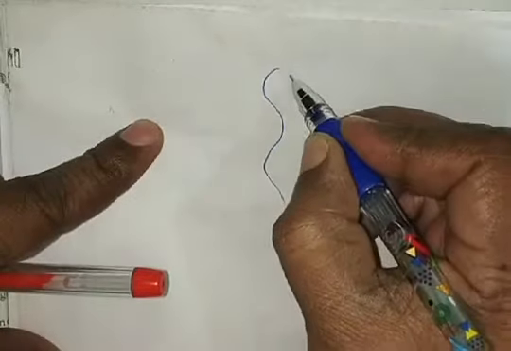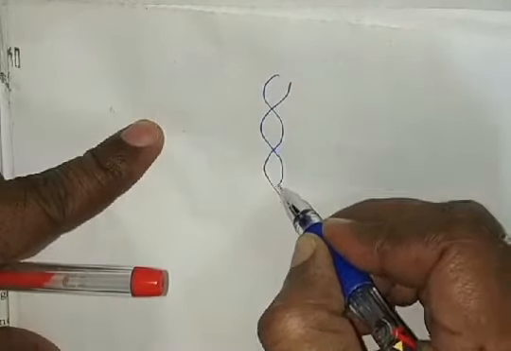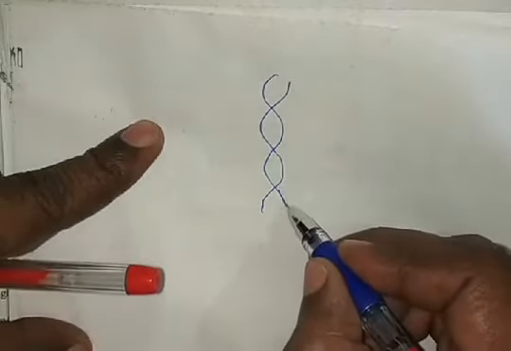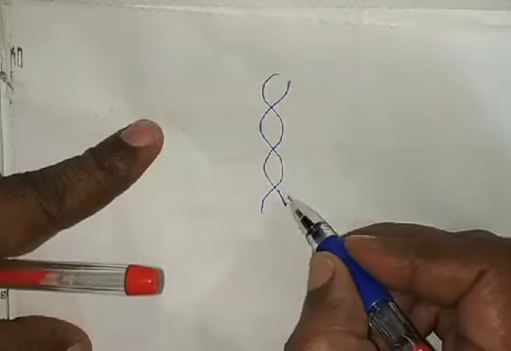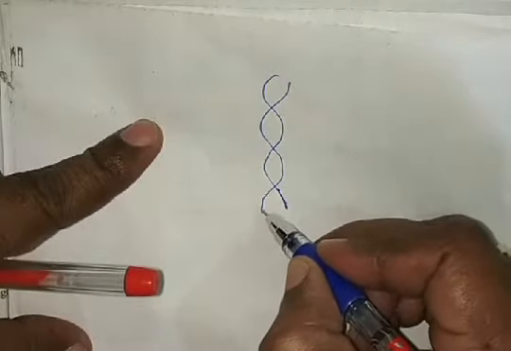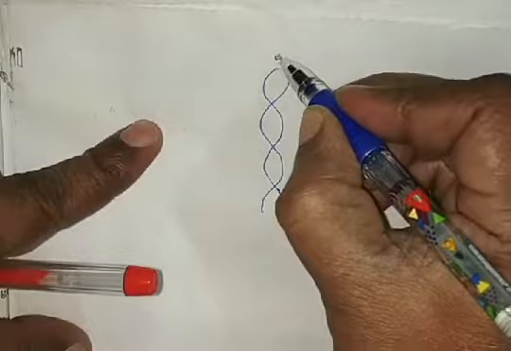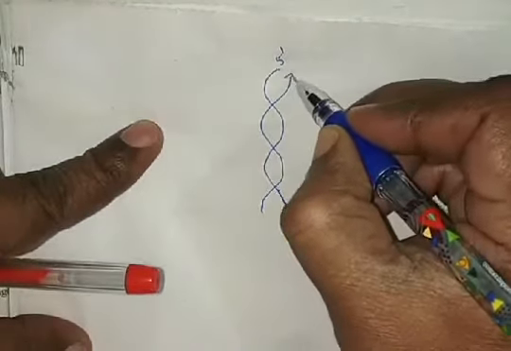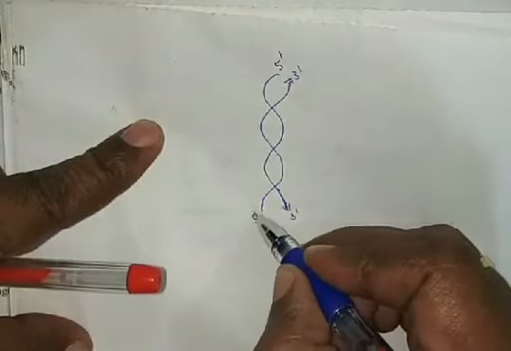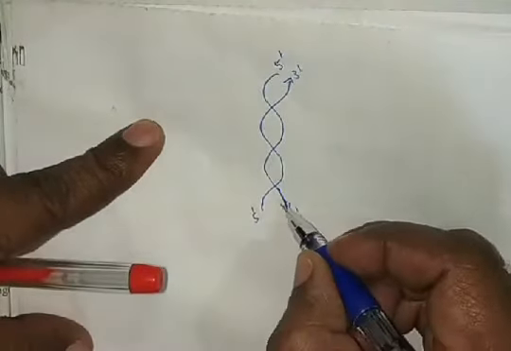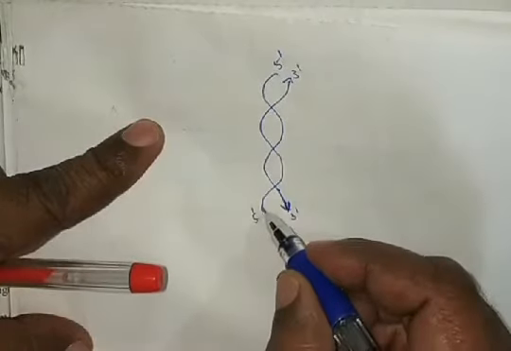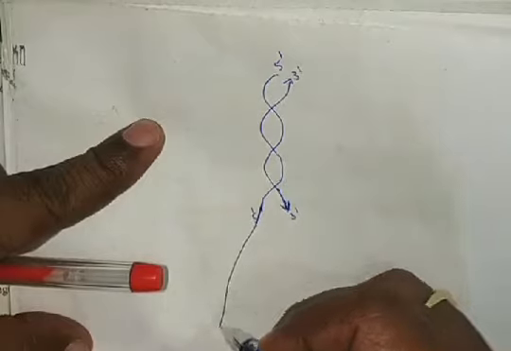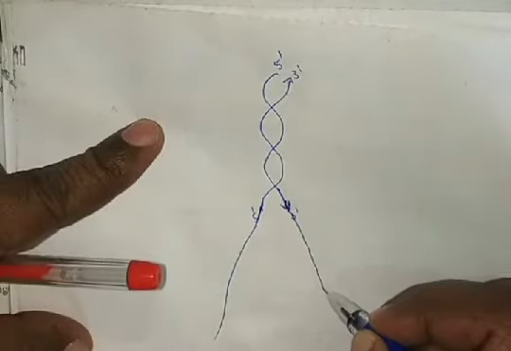one DNA. It is a parental DNA. This parental DNA has two strands. Already you know that this is the 5' to 3' direction of the DNA, and this is the 3' to 5' direction of the DNA strand. There are two strands here. Before the DNA replication, these two strands are separated like this.